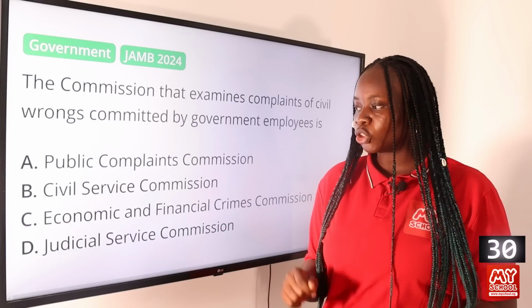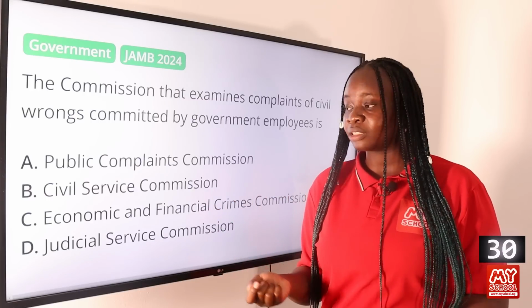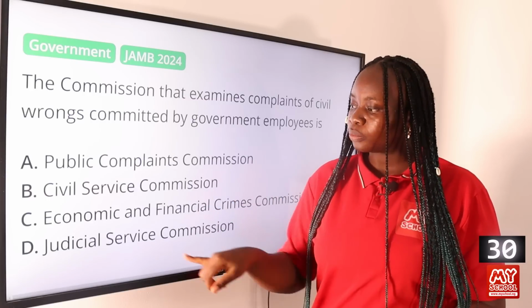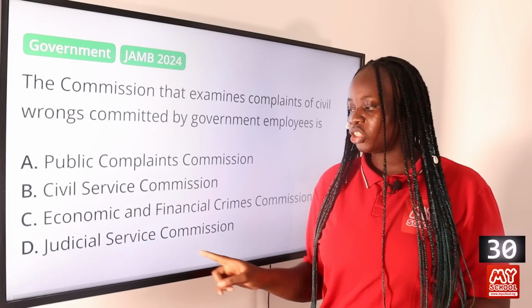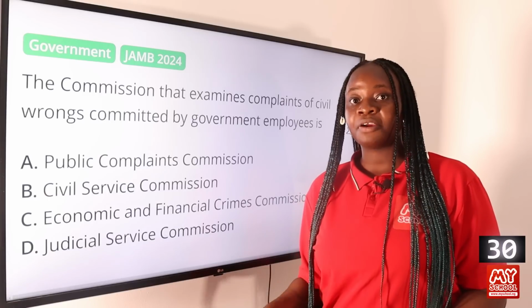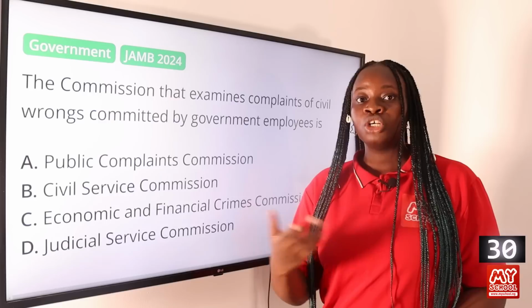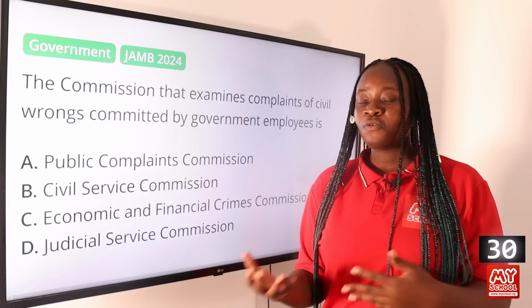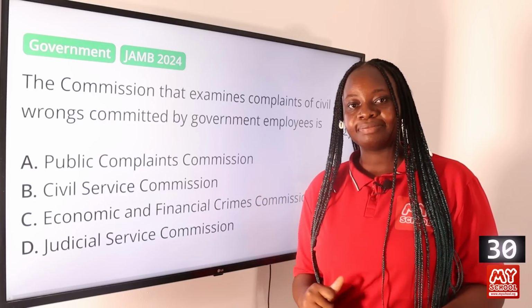The Civil Service Commission is responsible for employing, recruiting, and dismissing civil servants. That is their main function. The Economic and Financial Crimes Commission is a law enforcement agency. The Judicial Service Commission is responsible for administering the affairs of the judiciary, for employing and recruiting them, and for recommending justices to the legislature and the executive for appointments. So the answer to this question is option A, Public Complaints Commission.